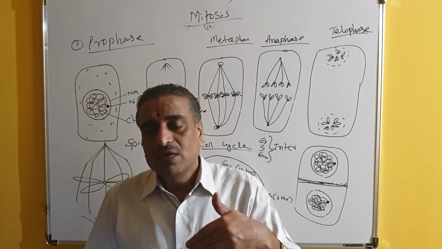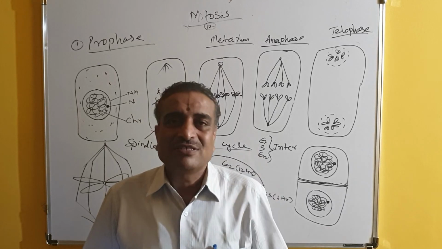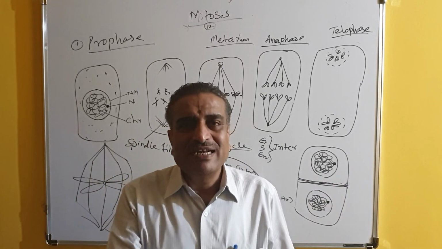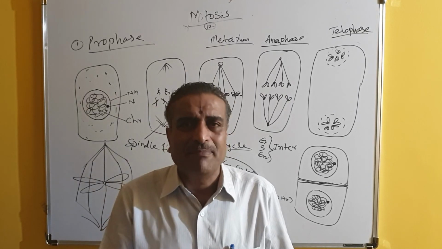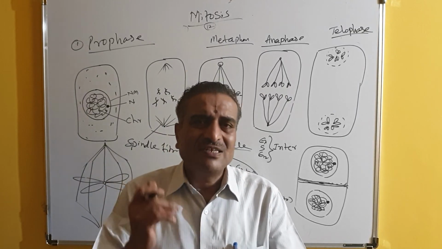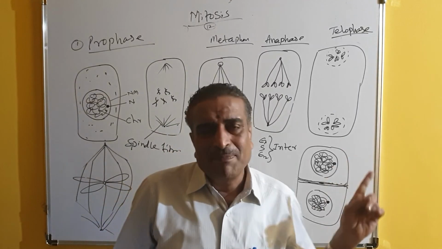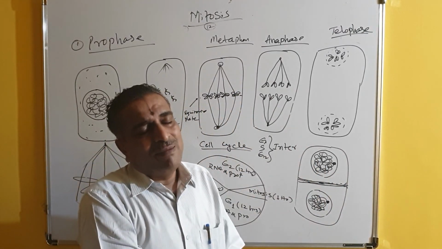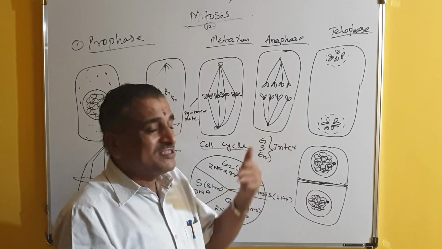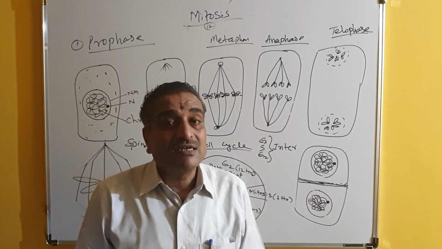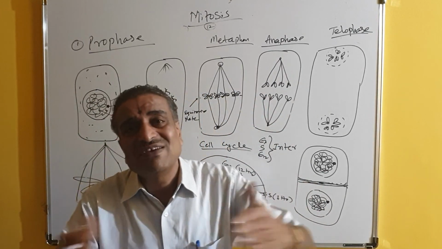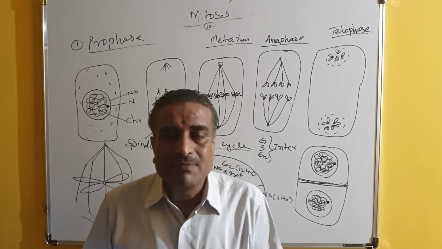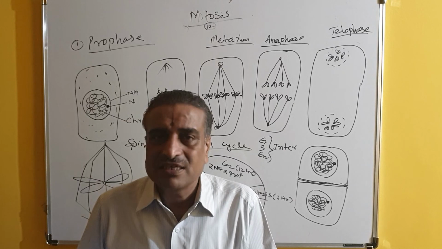Before becoming perfect in mitosis, don't go to meiosis, because the concept of cell division is the same. In meiosis also there are prophase, metaphase, anaphase, telophase. What happens in prophase and metaphase of mitosis happens there too, but the sequential order changes. Different things come in between, and we shall discuss those tomorrow.